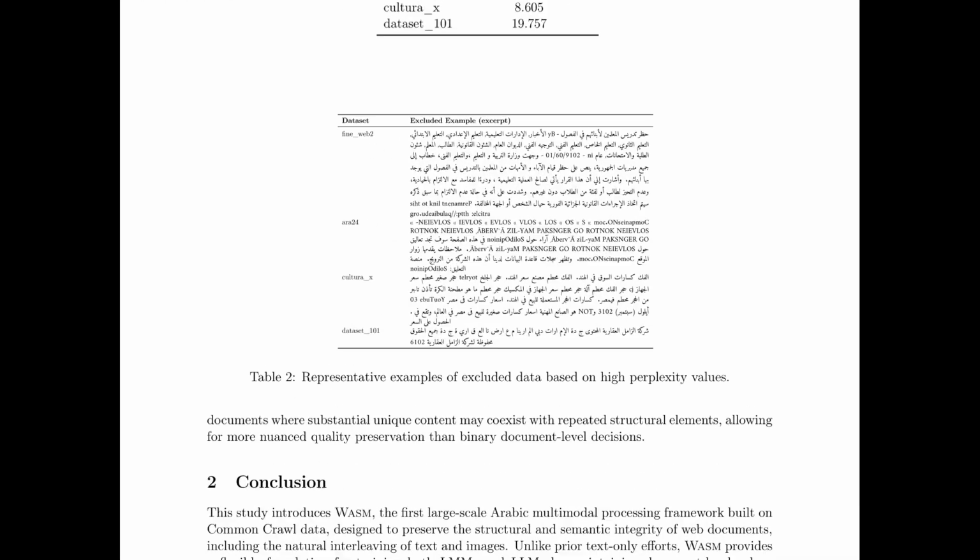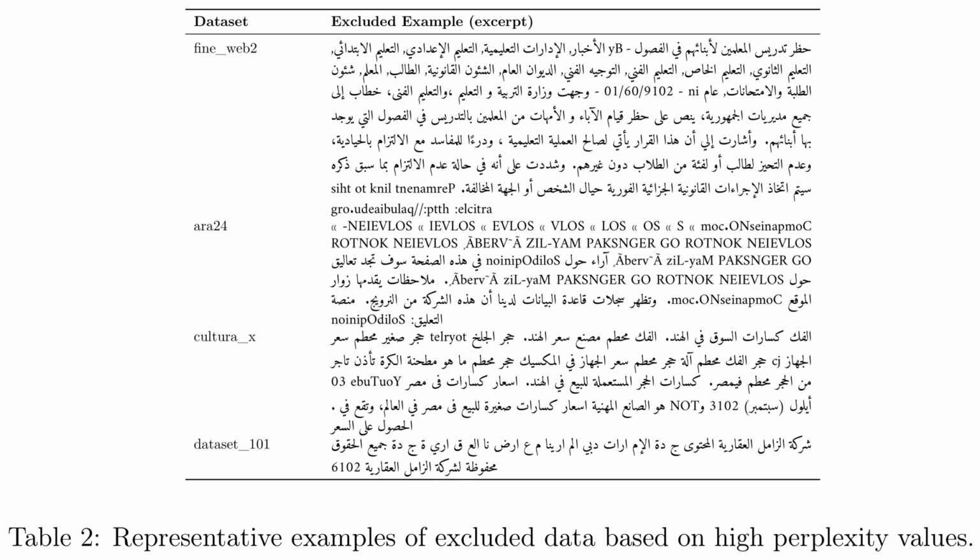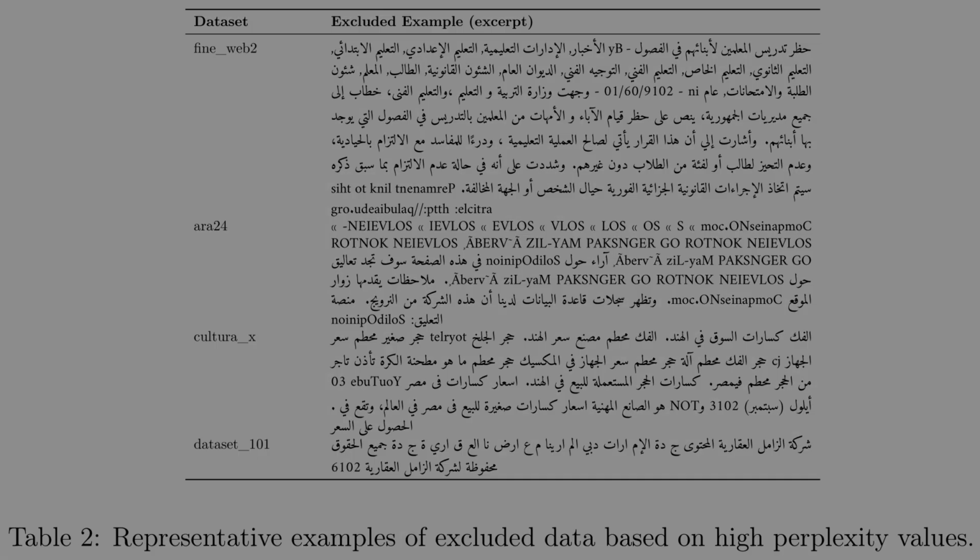So Table 2 illustrates why the perplexity filter matters, by showing real snippets the model rejected as likely incoherent or machine-generated. The left column lists the source datasets, and the right column shows messy text with mixed scripts, reverse words, or boilerplate that breaks natural Arabic flow. These examples clarify that the filter removes noise without discarding dialectal variety, which protects linguistic authenticity for training.